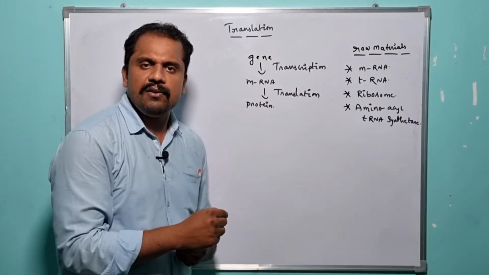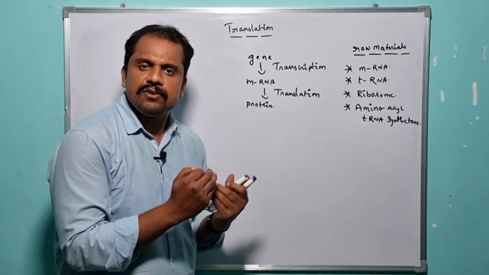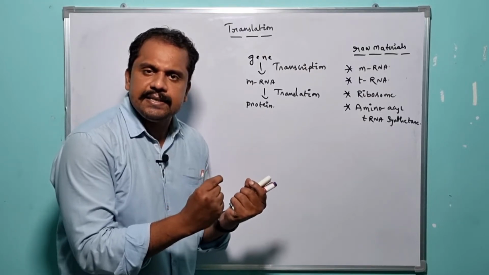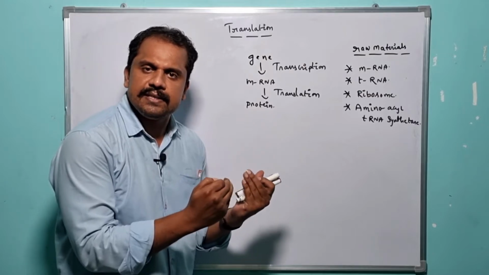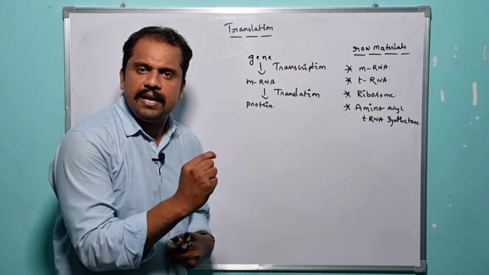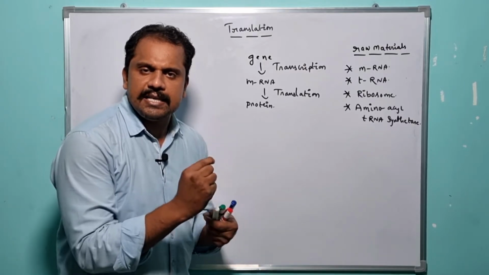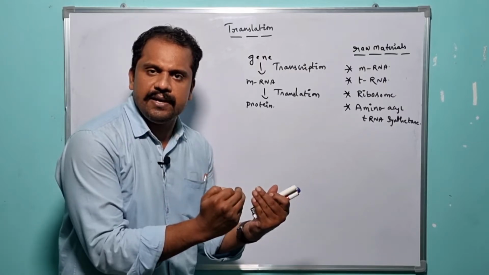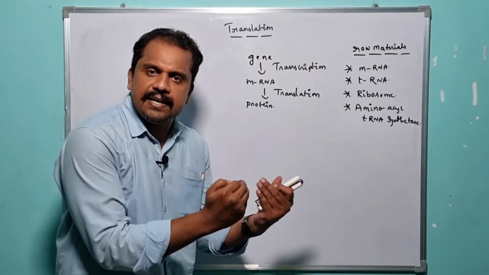As we all know, DNA is double stranded, right? Out of the two strands of the DNA, one particular strand acts as a template DNA for the synthesis of the mRNA during the transcription mechanism. The mRNA synthesized is complementary to the antisense strand or the template strand.